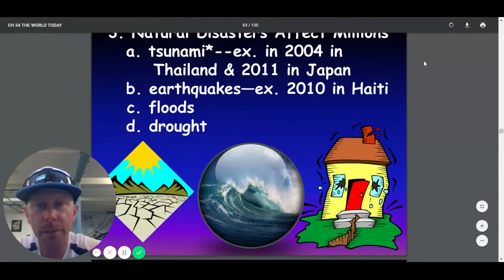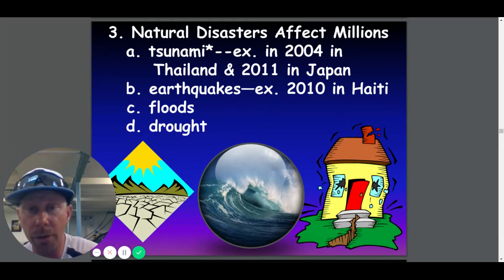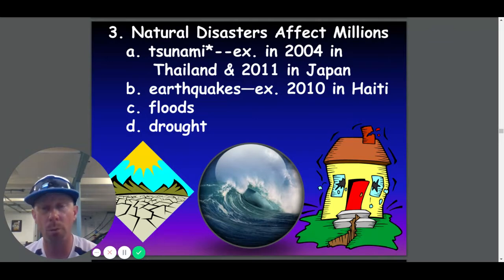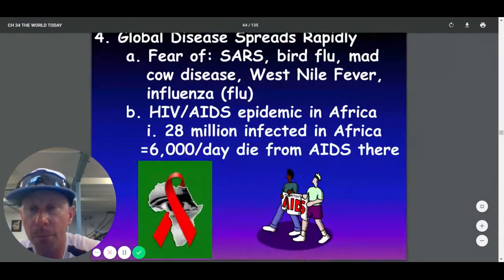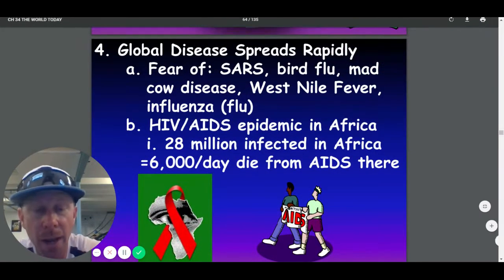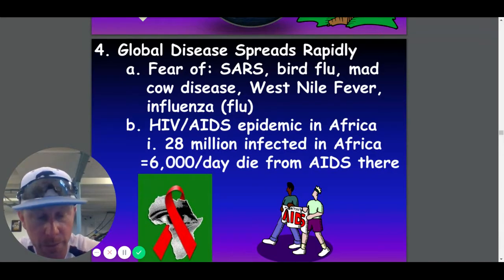There's natural disasters affecting millions of people, like the tsunami that hit in 2004 in Thailand and 2011 in Japan. They were horrible to Earth and had a lot of casualties. Earthquakes, like in 2010, there was a horrible one in Haiti. Floods, like just recently in Midland, Michigan, there was a flood. But a lot of floods happen in these developing countries, and people aren't ready for them, and they wipe out a lot of people. Droughts. The world's changing, and we just got to be ready to live in the world that we have right now. And a lot of it's caused by human interaction to what's going on in the globe today.